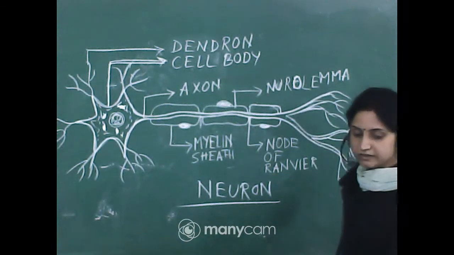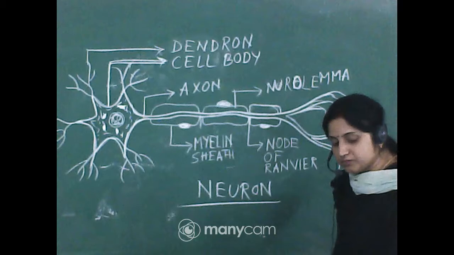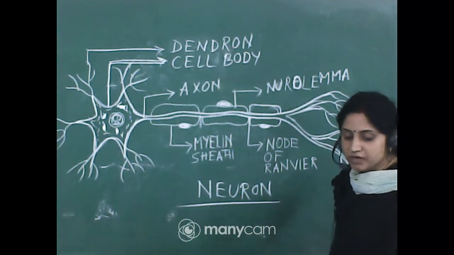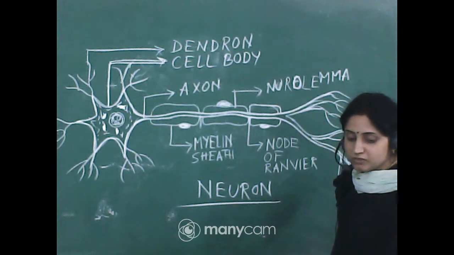You can draw the other diagrams also from your textbook. Each and every cell and tissue you can get from your textbooks. Don't rub your paper or make so many mistakes.